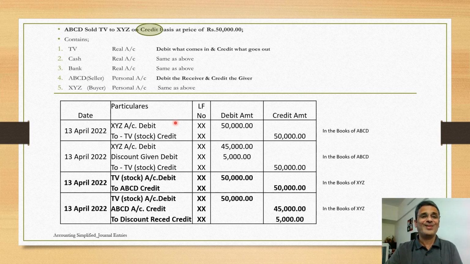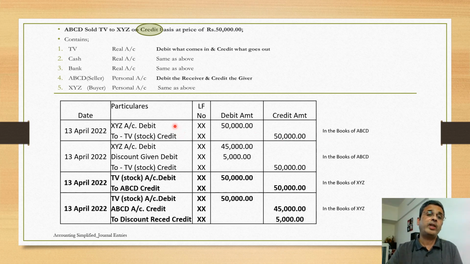Sorry for repeating once again, but as we saw in these elements in the parties, ABCD is the seller and XYZ is the buyer. So now what ABCD would do is, he would debit XYZ, and this line item would remain the same because TV has gone out.